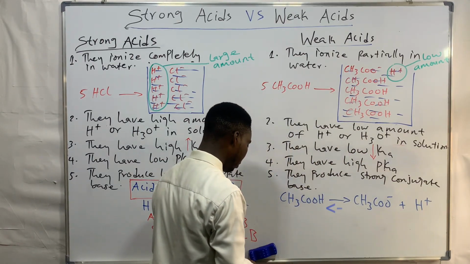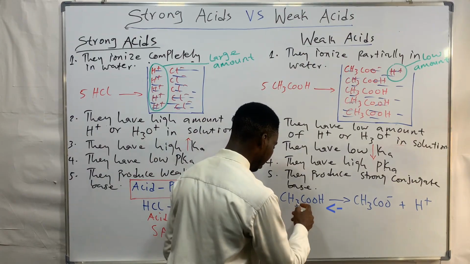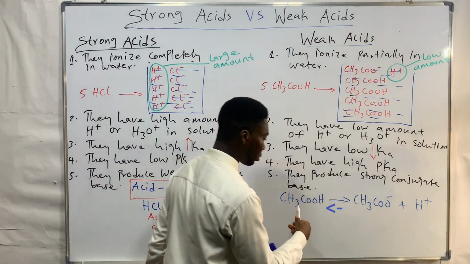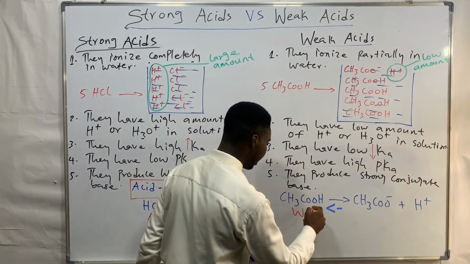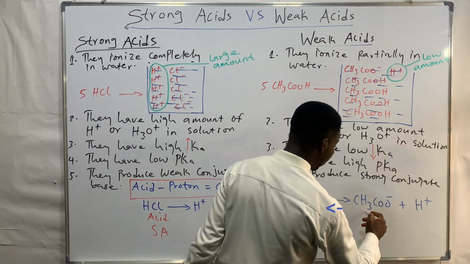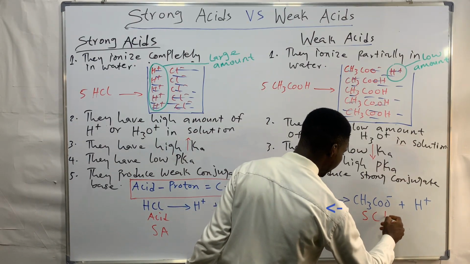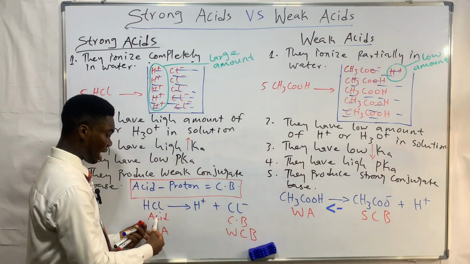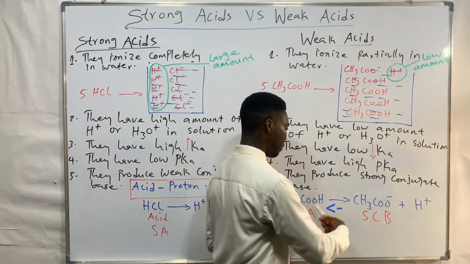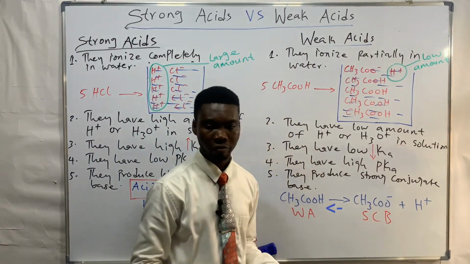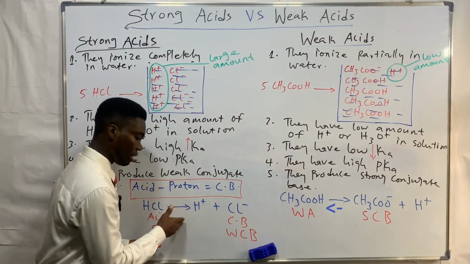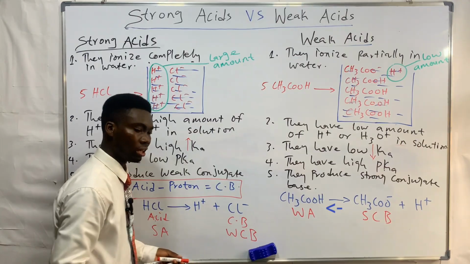Acetic acid is an organic acid, and organic acids are generally weak acids. A weak acid will give rise to a strong conjugate base. A strong acid will give rise to a weak conjugate base. A weak acid will give rise to a strong conjugate base. So that's a fact you must know. I have discussed this, and we're going to discuss it in a different video. Endeavor to watch that.